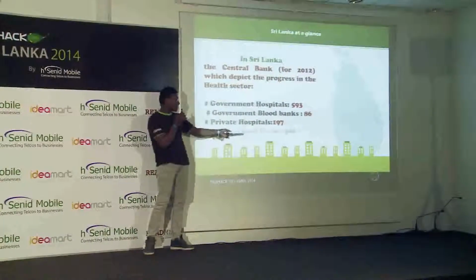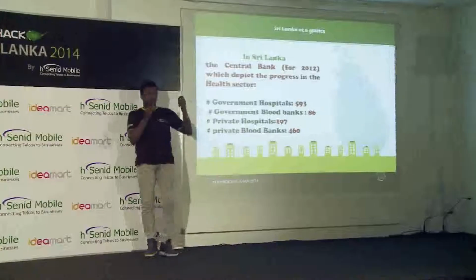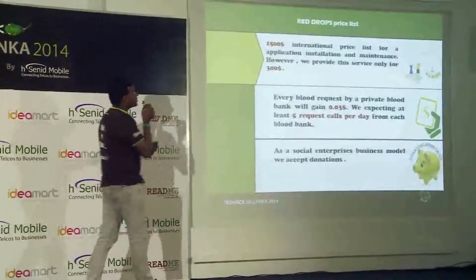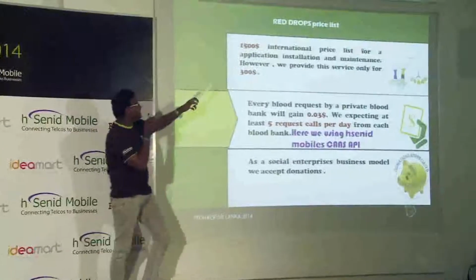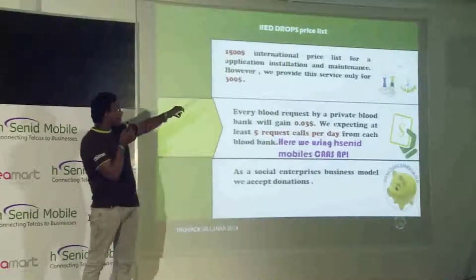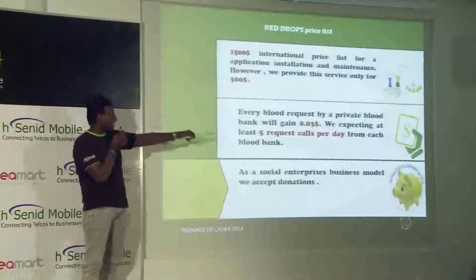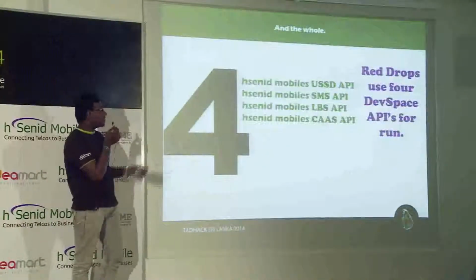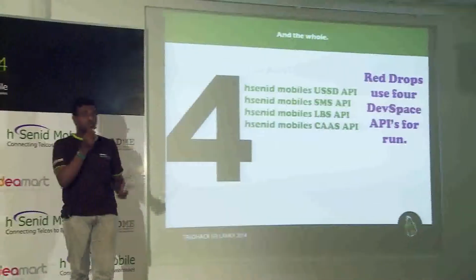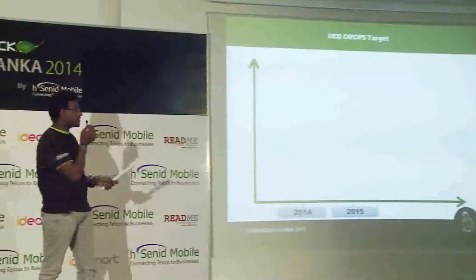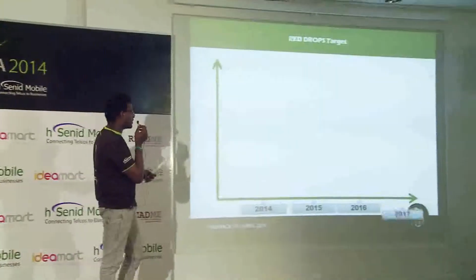Let's see the numbers. We have a big marketplace now and in the future also. This is the international price list: $1,500 per application. But we can offer our application for $300. And each and every USSD request is $0.03. And this is our overview.